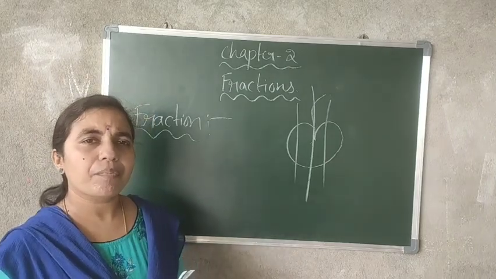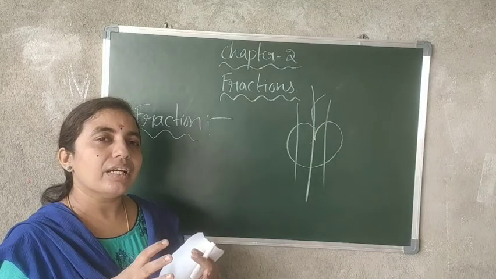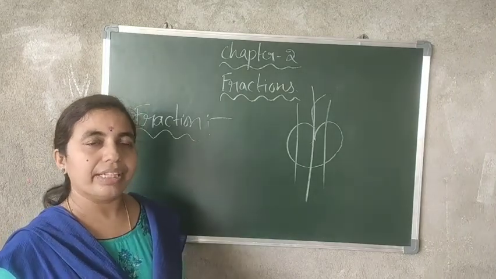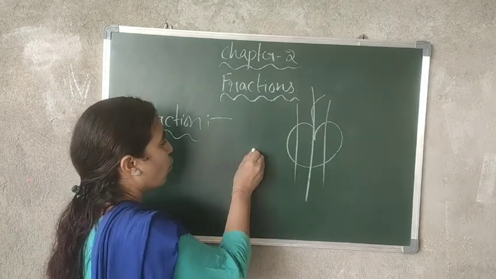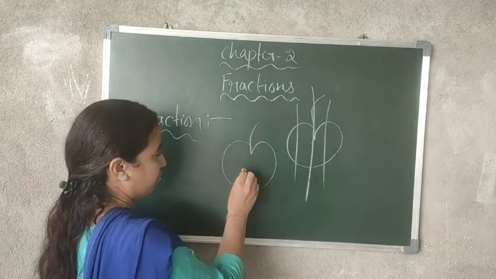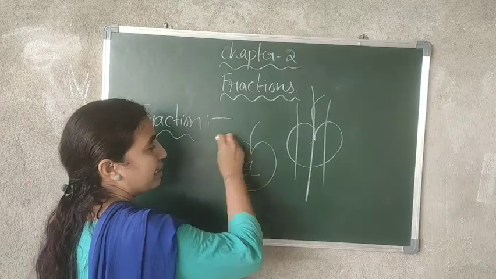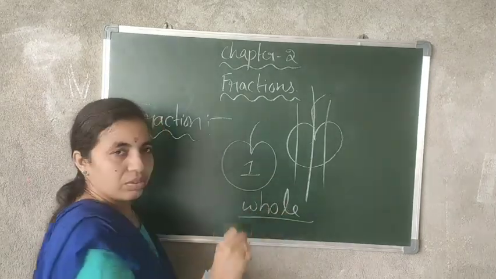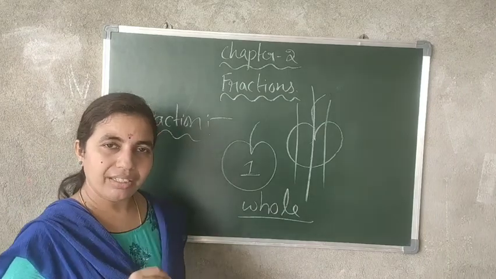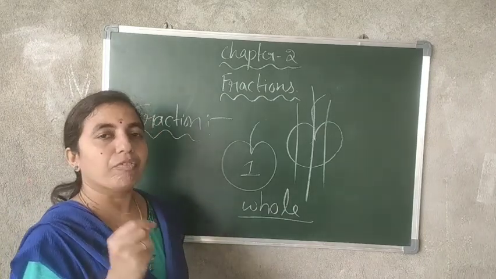When the apple is whole, that means when your mother gave you that apple, it is whole. It is 1. The total apple is called whole, or 1. Totally 1 apple. And what you did?